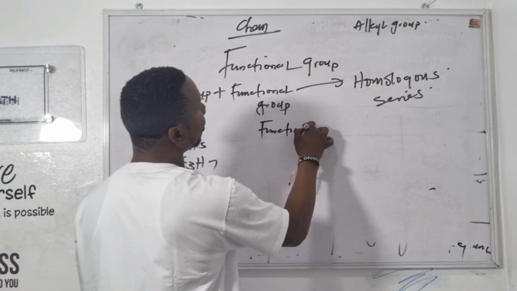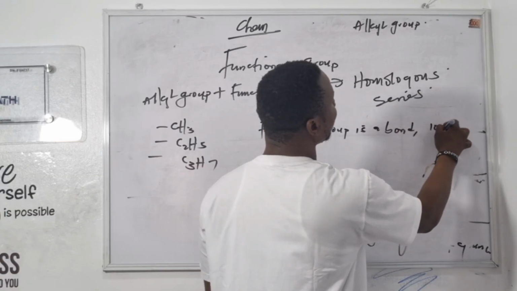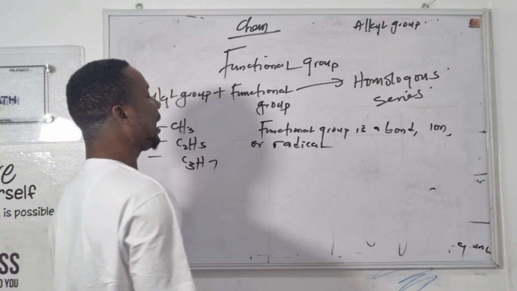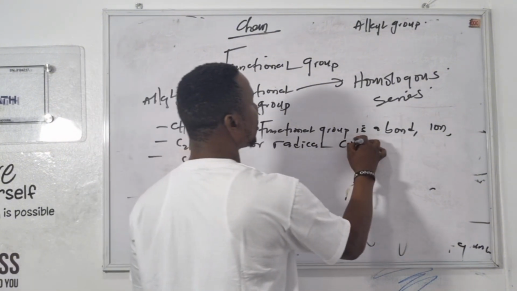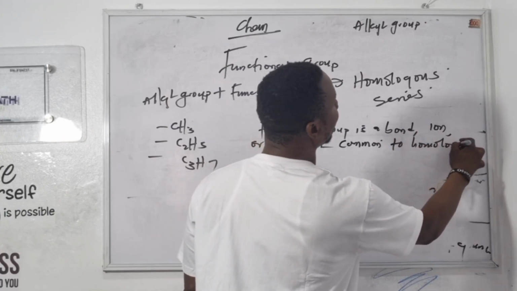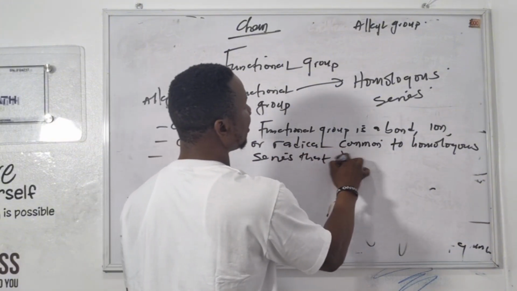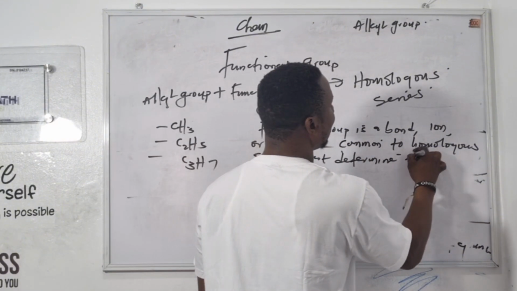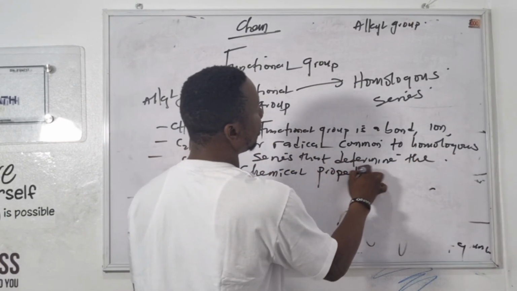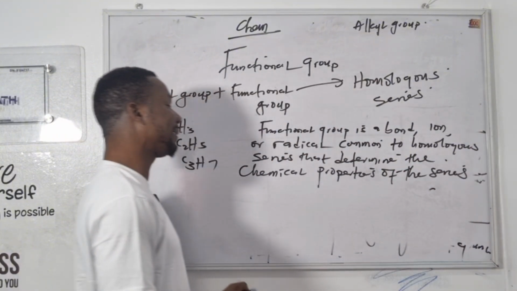Functional group: it's a bond, ions, or radicals common to homologous series that determines the chemical properties of the series. That determines what now? The chemical properties of the series.